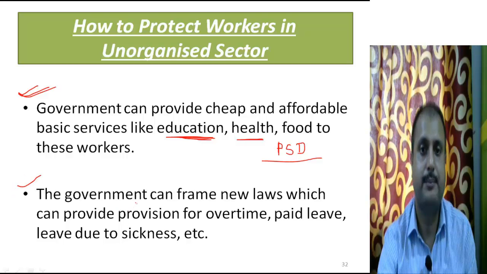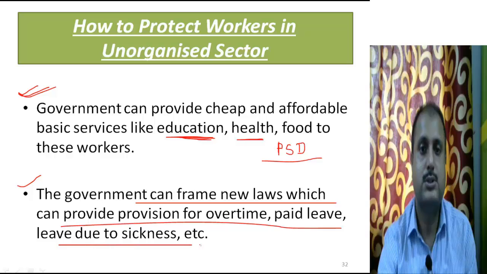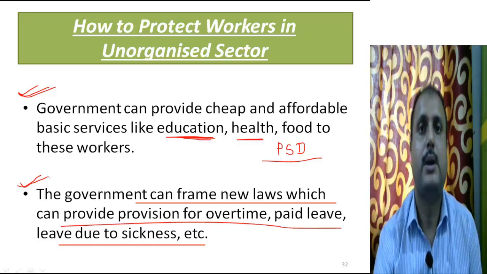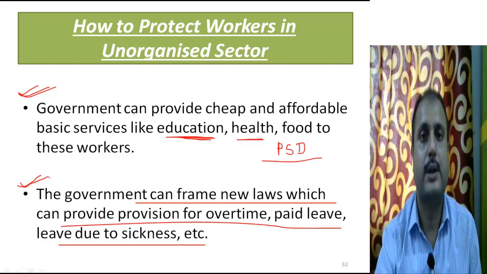The government can frame new laws which provide for overtime and paid leave due to sickness, etc. So the government can also make new laws by which the people in the unorganized sector will get overtime pay or paid leave due to sickness. So these are the main methods in the hands of the government by which it can protect the interests of the workers working in the unorganized sector.